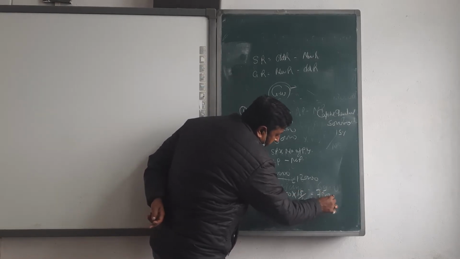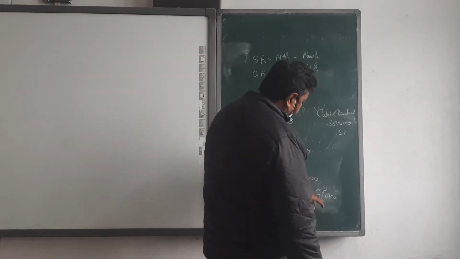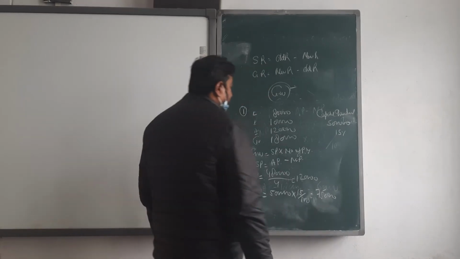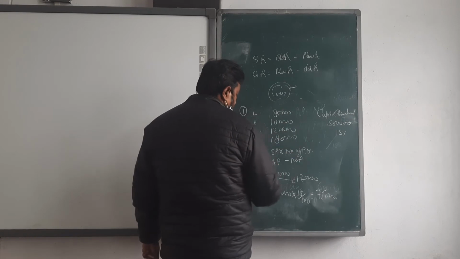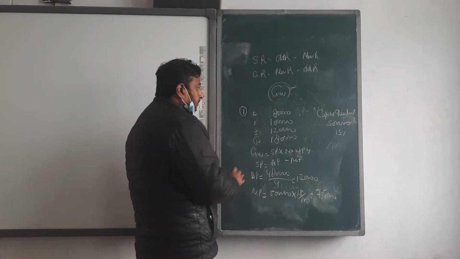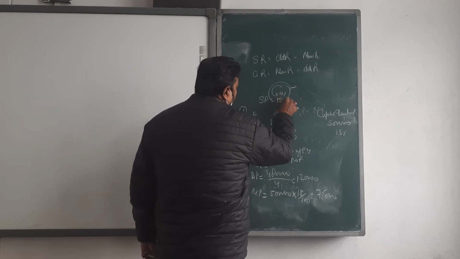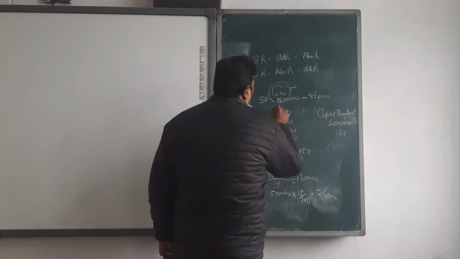What amount is coming? 75. Both you got, 120 and 75? Then put on the formula: super profit is equal to average profit 1 lakh 20,000 less 75,000.